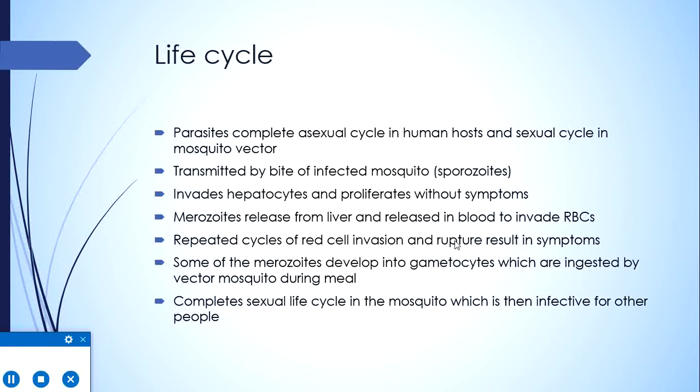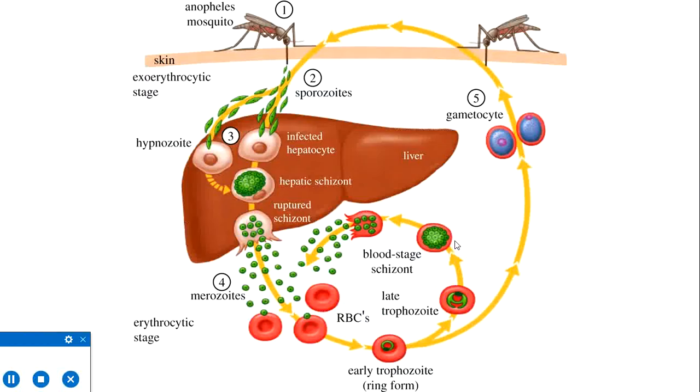However, during this cycle, some of the merozoites do not develop into trophozoites in the asexual cycle. Rather, they develop into male and female gametocytes, which can then be taken up by another mosquito during a meal, and it will start the sexual reproductive cycle in the mosquito, where it will reach the midgut and form a cyst, which will encyst into the wall of the midgut. This cyst then matures and bursts open to release sporozoites, which invade the salivary gland of the mosquito, which then becomes infective. So once this cycle is completed, the mosquito becomes infective and can transmit the disease to a new host.